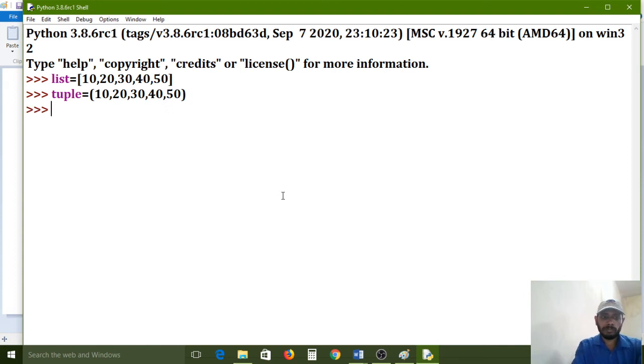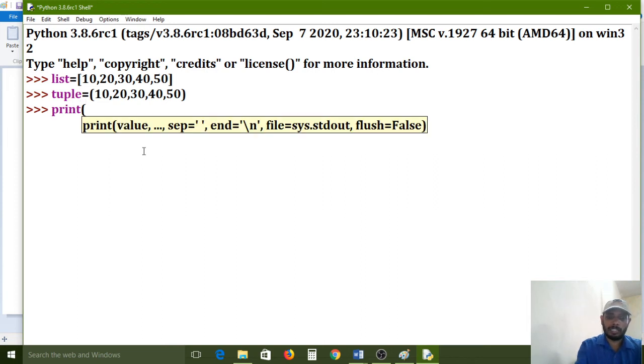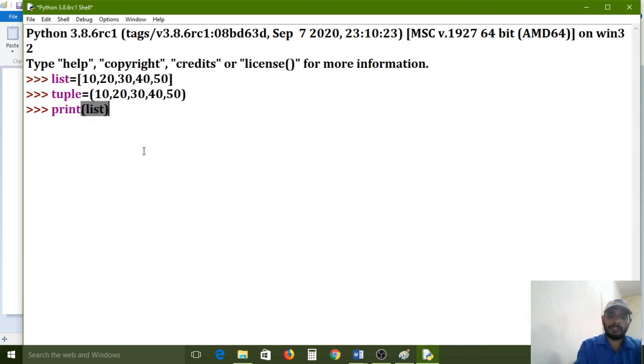So the tuple is done. Functional brackets I am using. Now I am printing the list. Directly the list, if you want to print the list, it will print, internally using square brackets. So like that I am printing the tuple also. Print tuple.